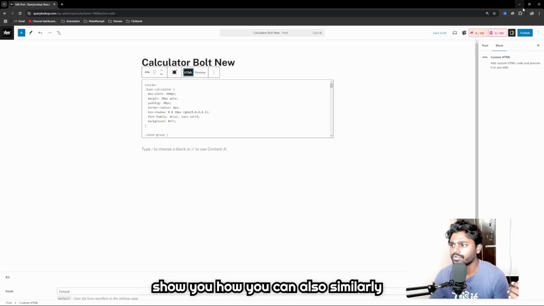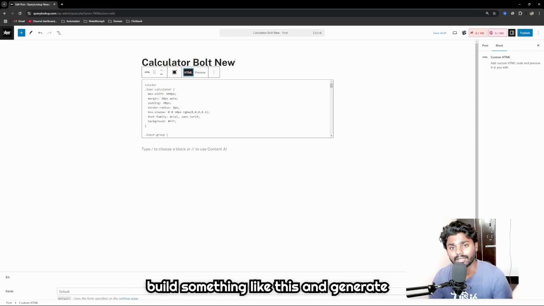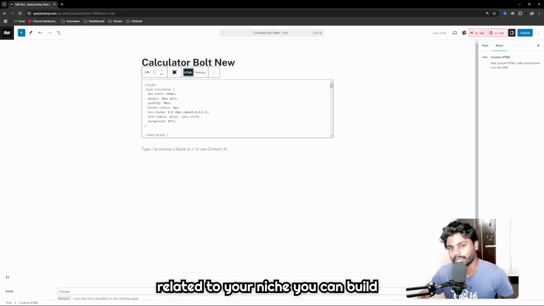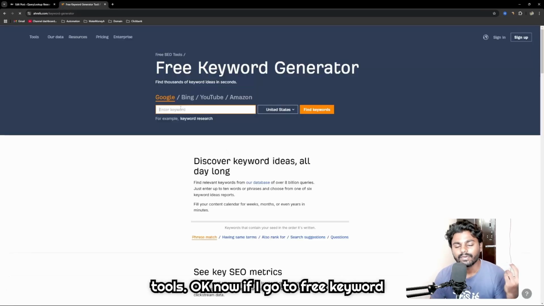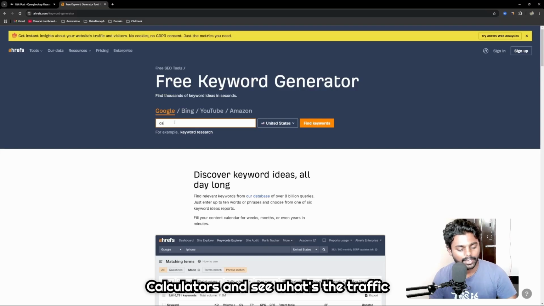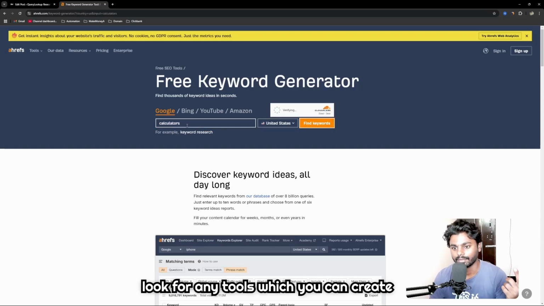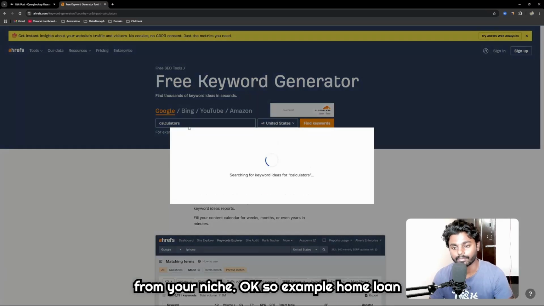So I want to show you how you can also build something like this and generate huge traffic, maybe to your niche site. Whatever niche you have, related to your niche you can build tools. Okay, now if I go to a free keyword generator, I can simply search here calculators and see what traffic is coming. You can also type in your niche and look for any tools which you can create from your niche.